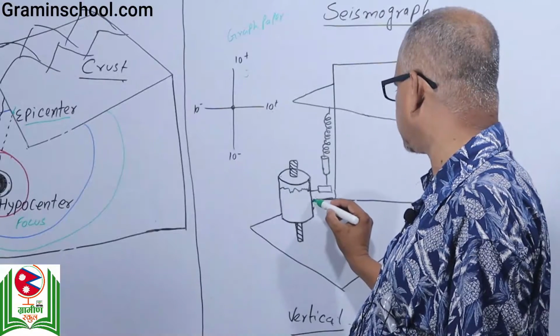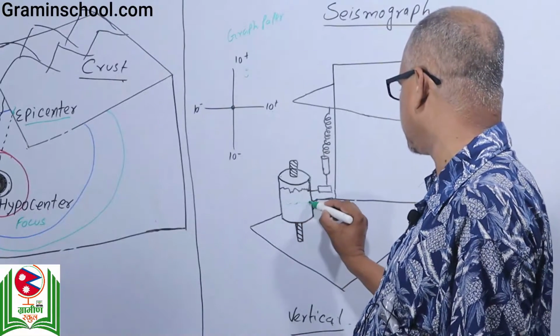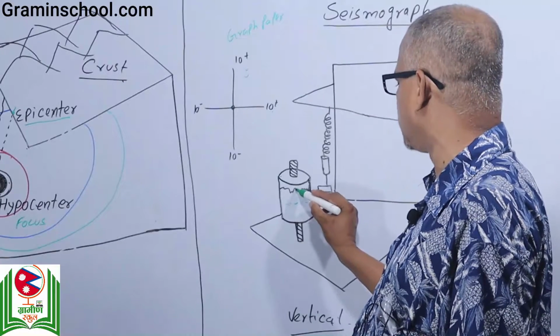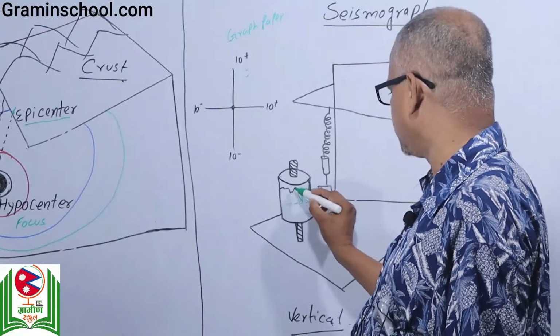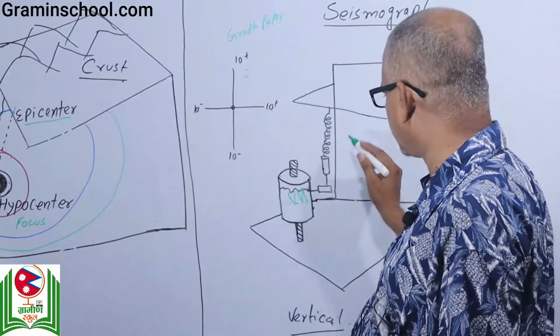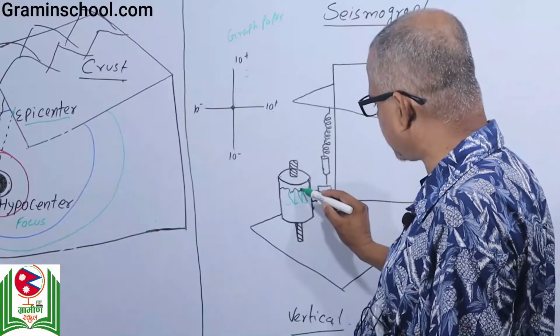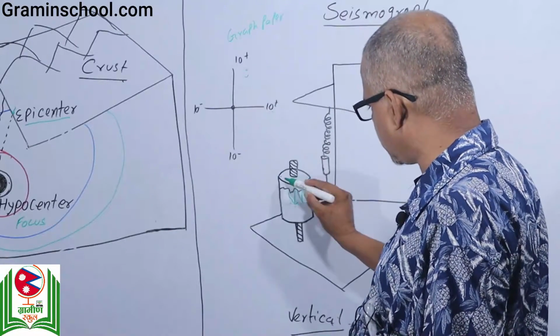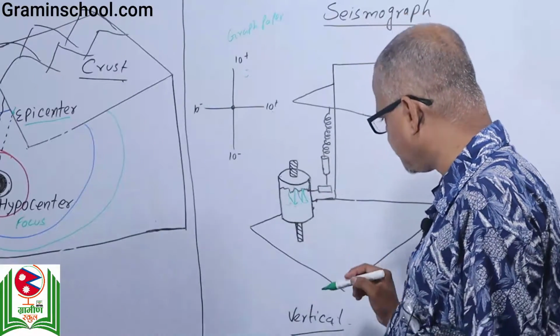As you see, its center point may be this. And how far the line is drawn from here, as the up and down movement of an earthquake, that is recorded on this graph paper which is attached to this rotating drum.